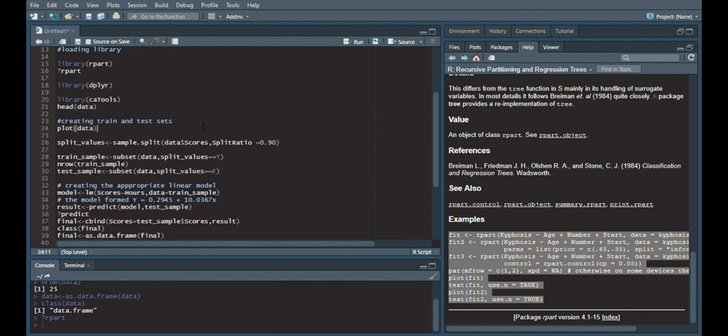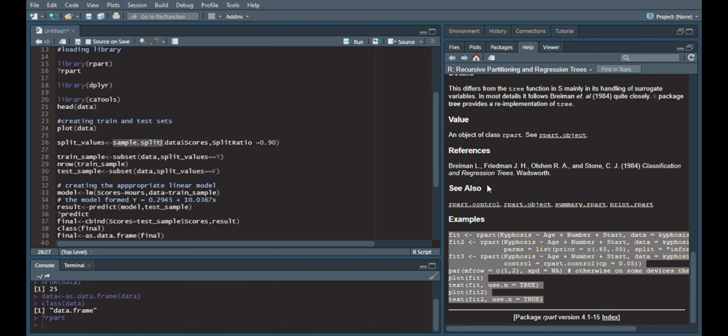So I'll be splitting my data into train and test sets. That is, a part of the data I'll be using to create a model, and then I'll be testing the created model on a test data set. I have used the split ratio of 0.90, but we can change it to 0.70, 0.80, 0.85, 0.65 to check which gives a better model, or which gives the minimum error.